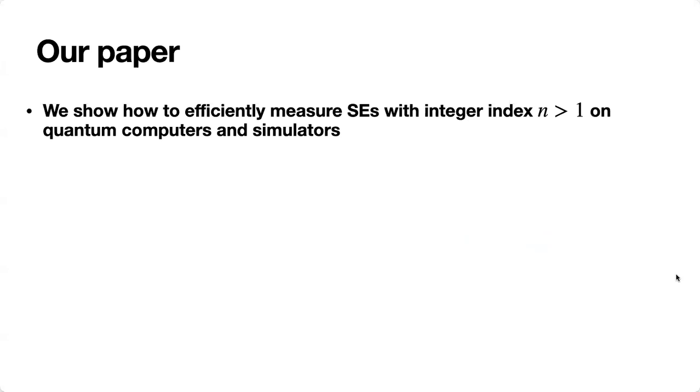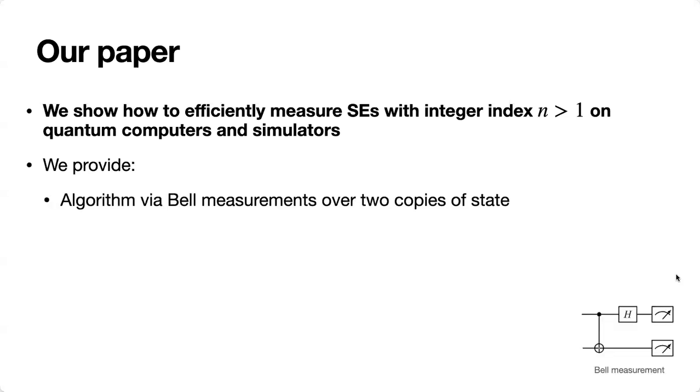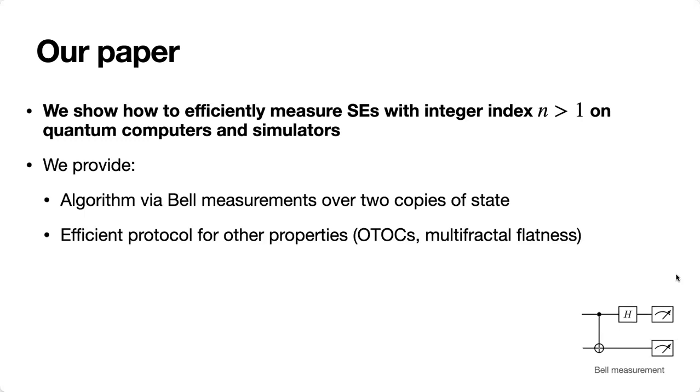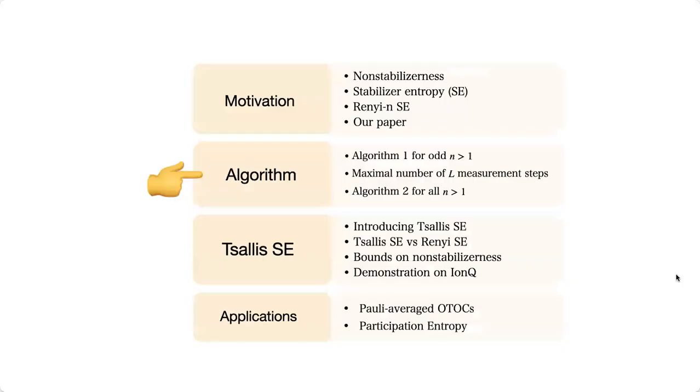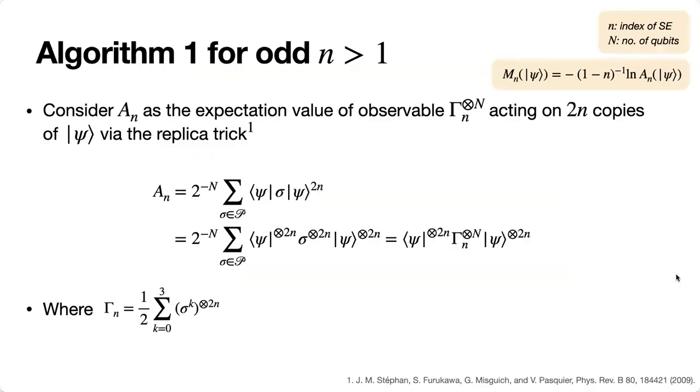And in light of this problem, in our paper, we show how to efficiently measure stabilizer entropies with integer index n greater than 1 on quantum computers and simulators. So we provide 2 algorithms using Bell measurements over 2 copies of the state, efficient protocols for other properties such as OTOCs and multifractal flatness, and efficiently computable bounds to other non-stabilizerness monotones. Okay, moving on to the algorithms.